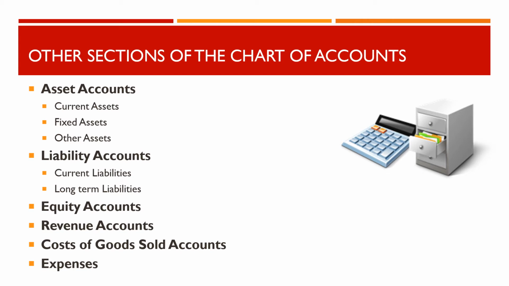A typical classification of accounts in the general ledger includes the following: asset accounts, including current assets, fixed assets, and other assets; liability accounts, which includes current liabilities and long-term liabilities; equity accounts; revenue accounts; costs of goods sold accounts; and finally expenses accounts.